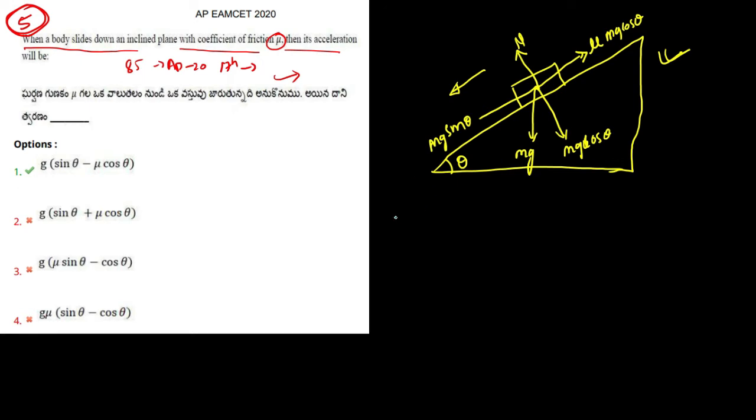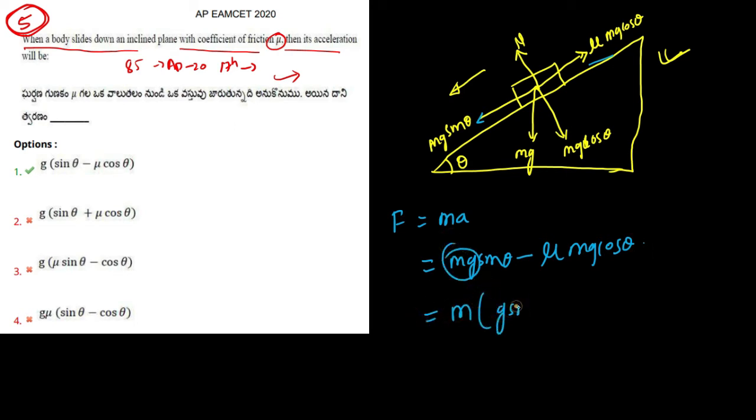Now we know that force is equal to mass into acceleration. Here force is equal to mg sin theta minus, because friction acts in the opposite direction, mu mg cos theta. If I take m common, it will be m times g sin theta minus mu g cos theta.